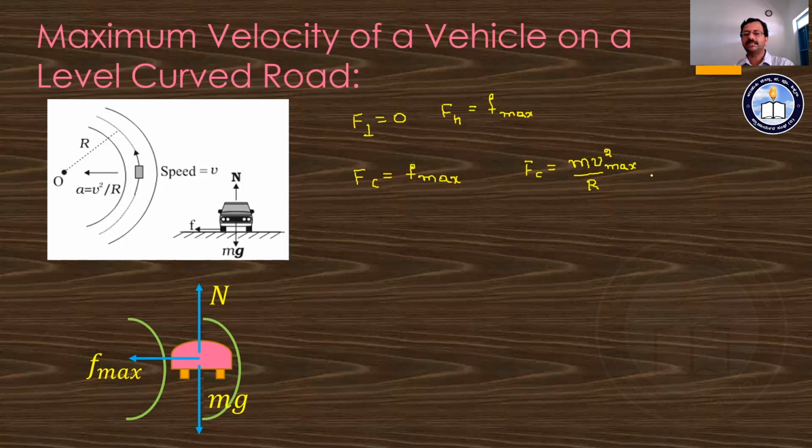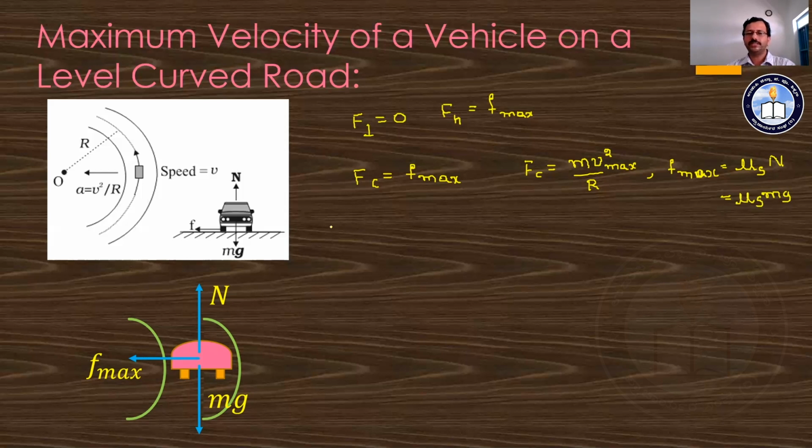Whereas F max, that is the limiting frictional force, is given as F max is equal to mu s, coefficient of static friction, into N. N is the normal reaction, but this normal reaction is equal to m into g, and hence it is mu s into mg.